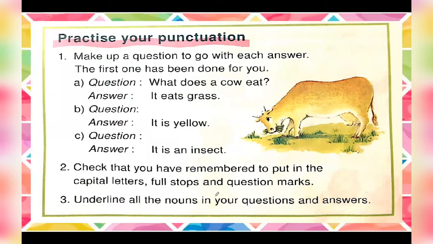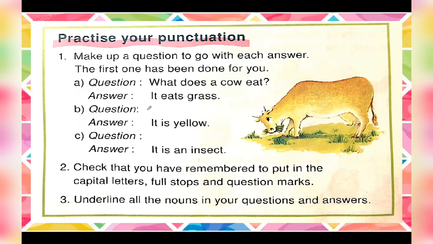Okay. So now here we have our last exercise, that is practice your punctuation. Now let's just see what we have to do. Make up a question to go with each answer. The first one has been done for you. What we have to do is make the questions for these given answers. Let's just see the first one. The question is, what does a cow eat? And the answer is, it eats grass.